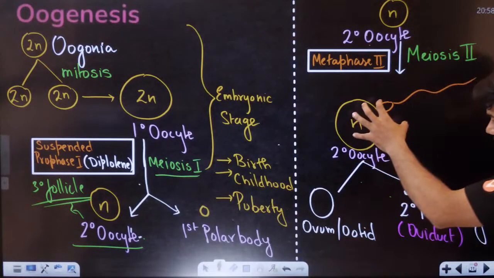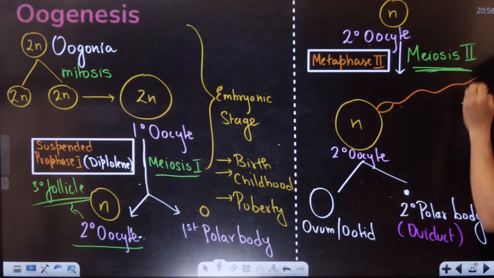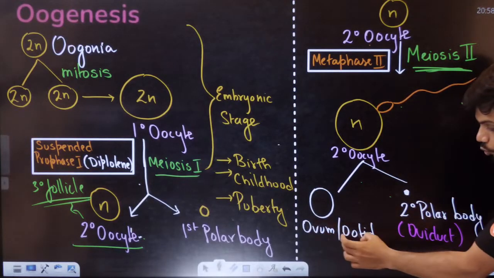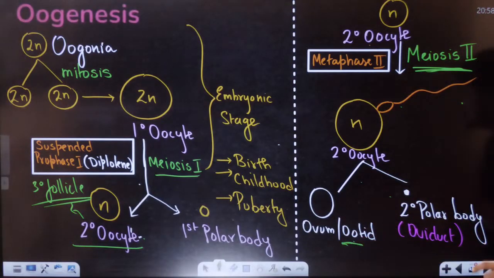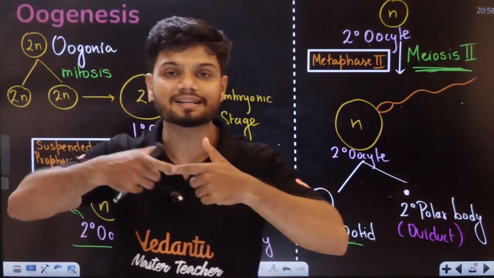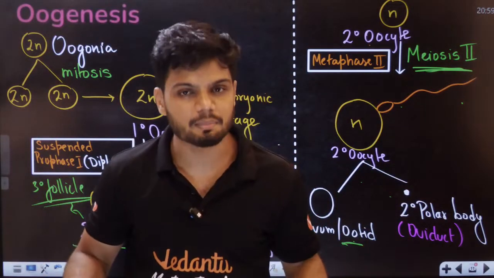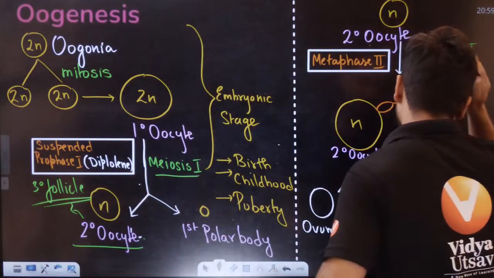So during fertilization, when the sperm comes in contact with the secondary oocyte, this second meiosis is getting completed. We get the ovum or ootid and the second polar body. The nucleus of this ootid will fuse with the nucleus of the sperm and the zygote is formed. That is called syngamy. Syngamy happens later on, students.